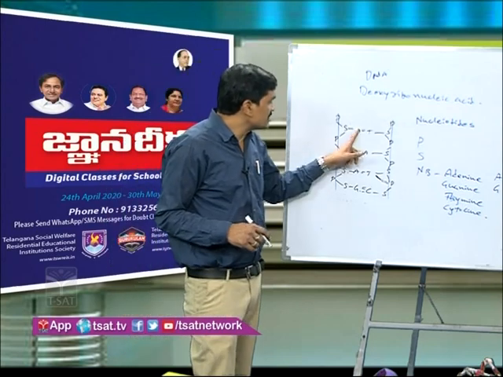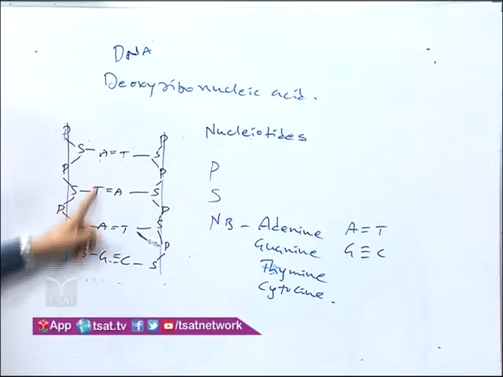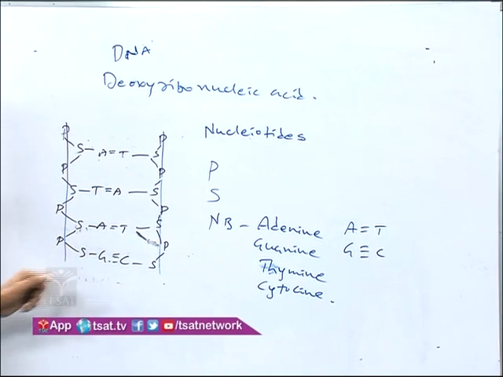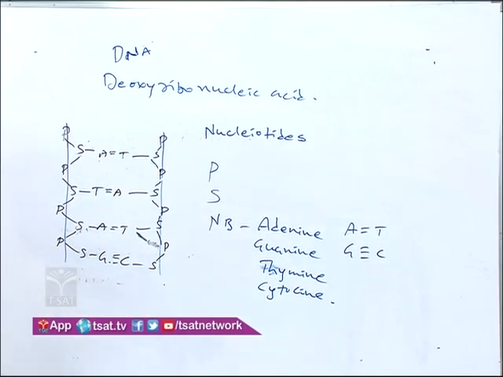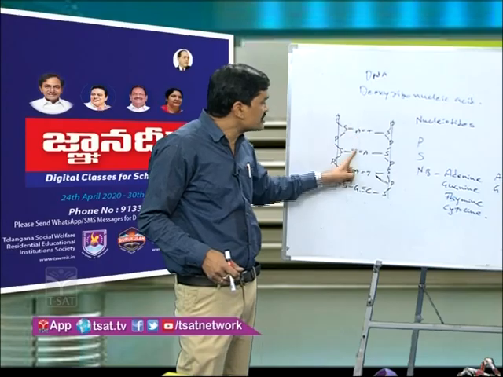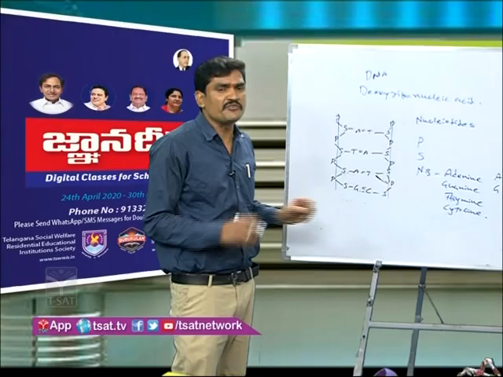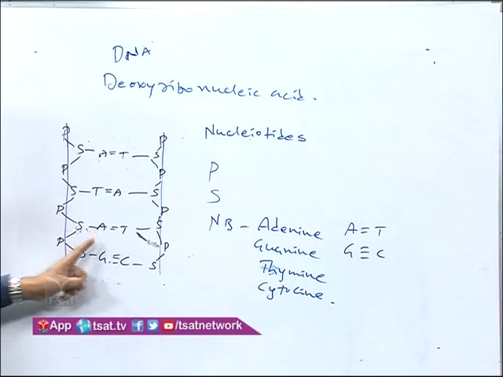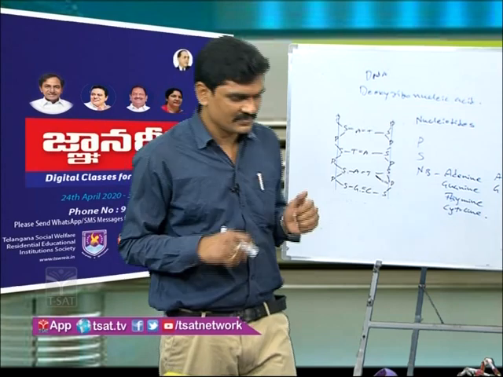If any nitrogen base sequence changes, it causes gene disorders. Actually, our characters are determined by the sequence of these nitrogen bases. If any changes occur in the nitrogen base sequence, it leads to gene defects. That is also called gene damage. So this is about the DNA structure.